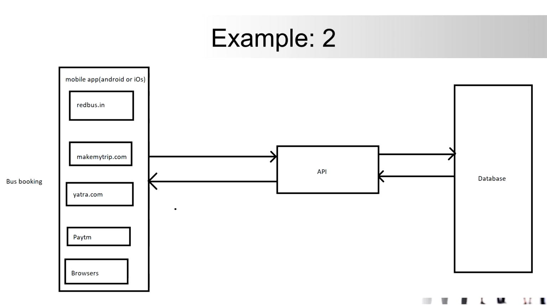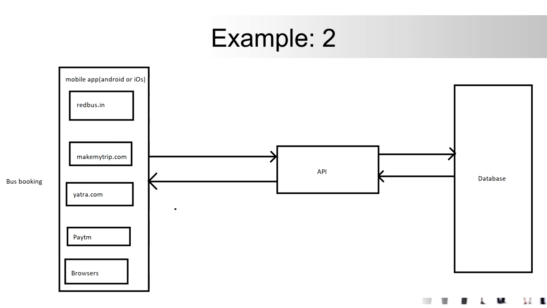So there is a request again. The request is collected by your API. Now the API sends it to the database, right? Now it will check whether tickets are available or not. If tickets are available, then it will bring back to you that these many tickets are available, right? So again, what's happening here is there is a UI, right?